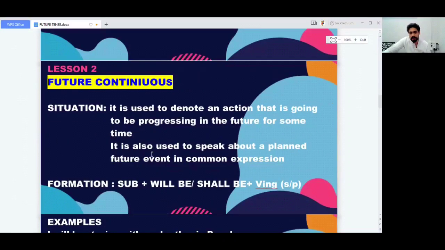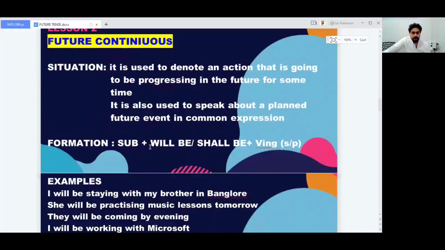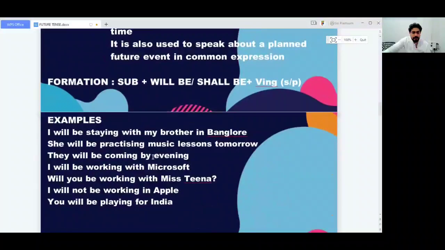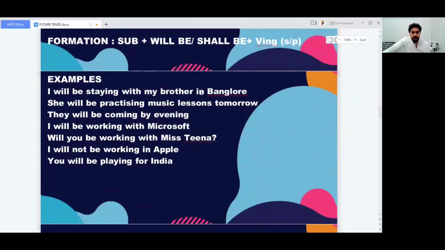So the thing is that an action which is going to be progressing in the future, that's what we call future continuous. And how do we form it? Subject plus will be or shall be plus the ing form of the verb. That's it. And let's make some examples. I'll be staying with my brother in Bangalore, which means it will be happening and progressing in a future time, maybe next year or next month. And she'll be practicing music lessons tomorrow.